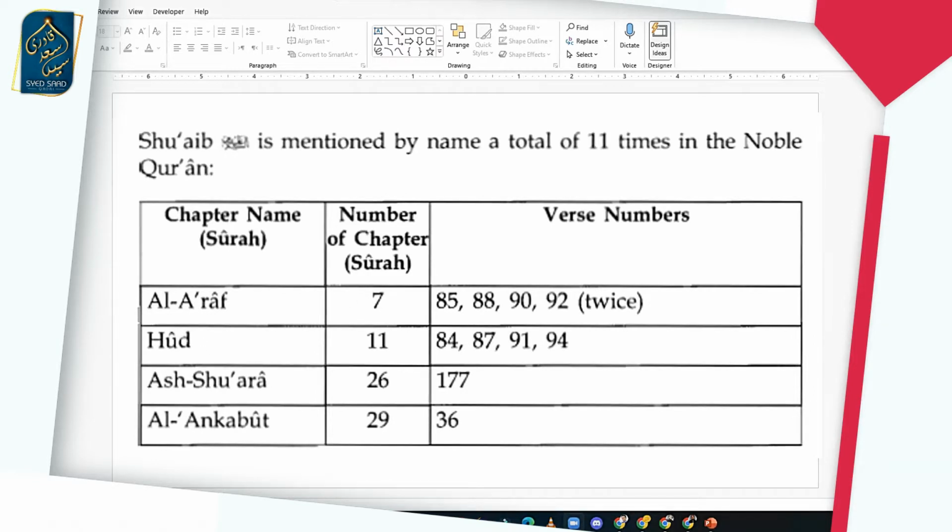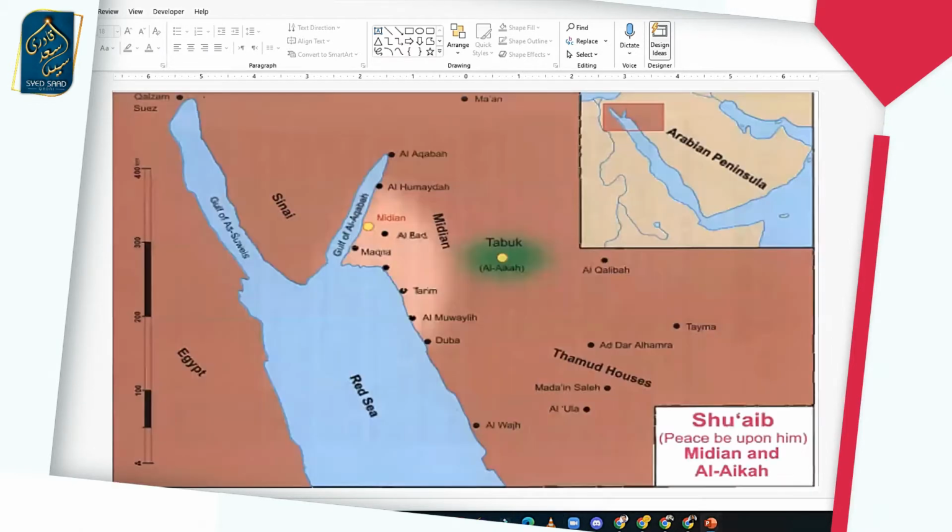Now, Shuaib alayhi salam was sent to two big cities or two big settlements. One of the settlements was Madian. The other settlement was Aikah. Aikah and Madian. Okay. Now I'll show you where it is on the map. Look at this map here.